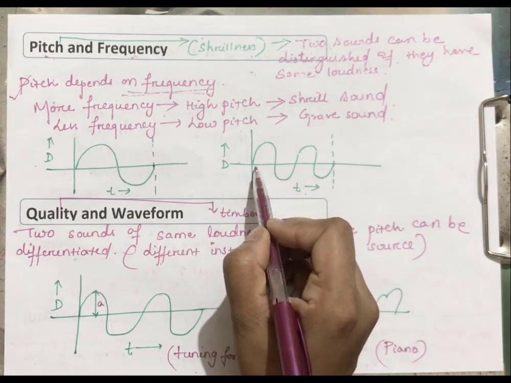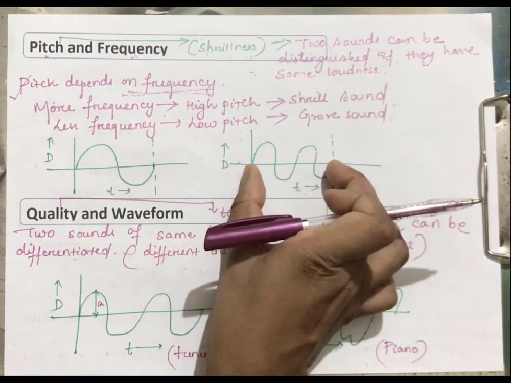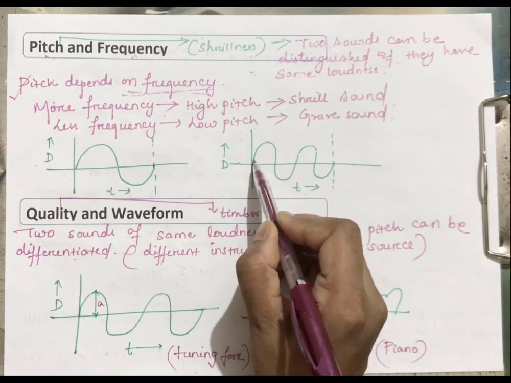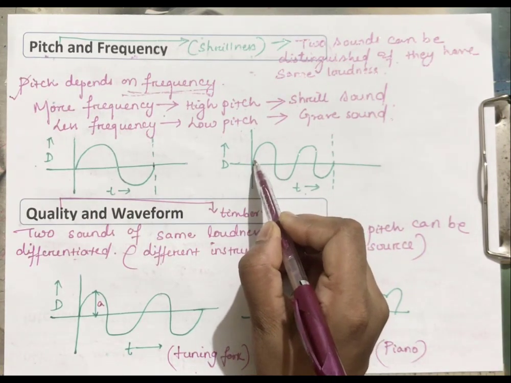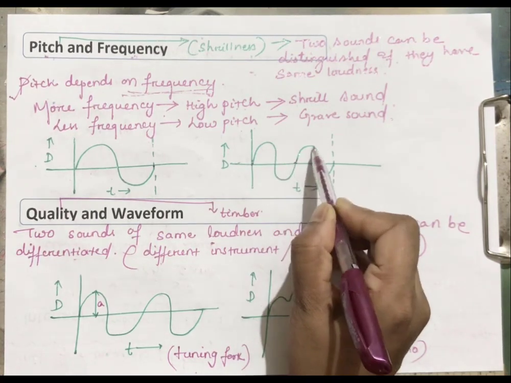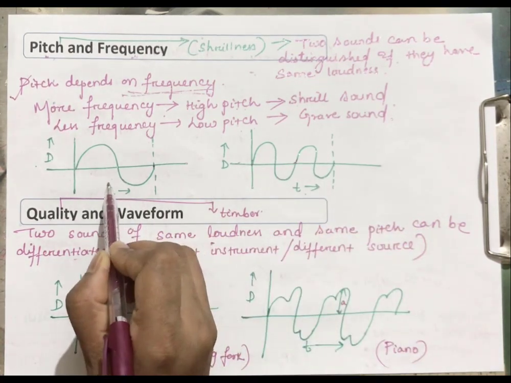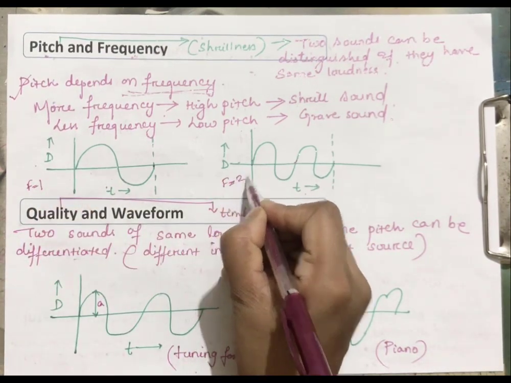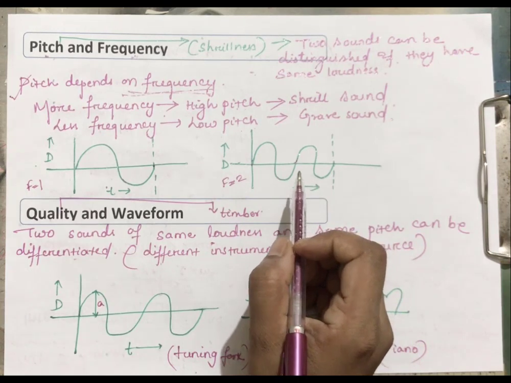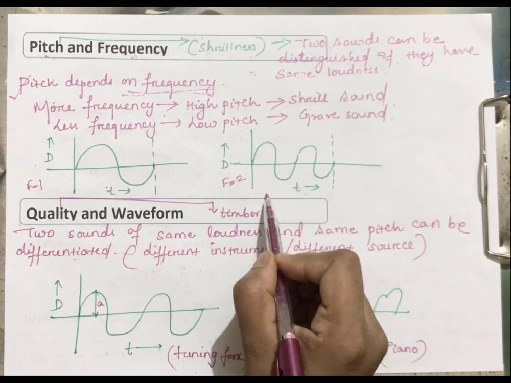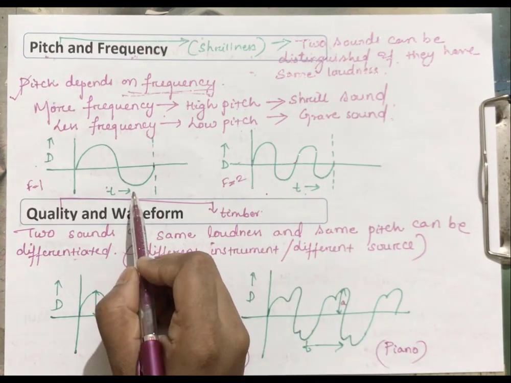Okay, in this case you can see the same time period I am giving as in the case of the first. So here how many waves are formed? This is 1, till here it is 1, and this is 2. So here the frequency will be 1 and here the frequency will be 2. So now we can say which diagram will have more pitch. So this one will have more pitch, this one will have less pitch.